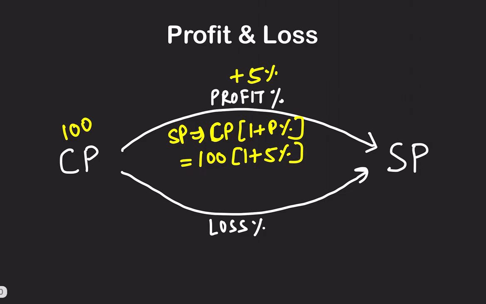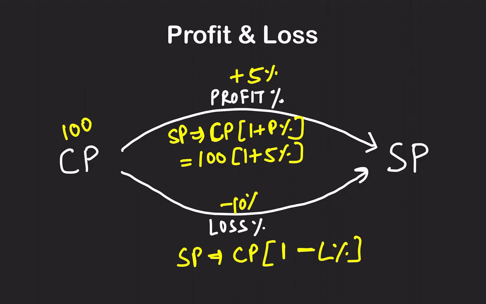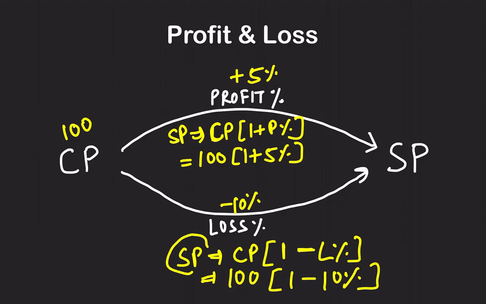In case of loss percentage, use this formula. Selling price is cost price times 1 minus loss percent. Just the minus sign is changing and nothing else. So in our case, suppose the loss is 10%. How will we calculate the selling price? 100 rupees cost price, 1 minus 10%. I hope you can solve it now, because how to solve it we have learned in the percentages slide. This thing is done: how to calculate selling price when profit percentage and loss percentage are given.